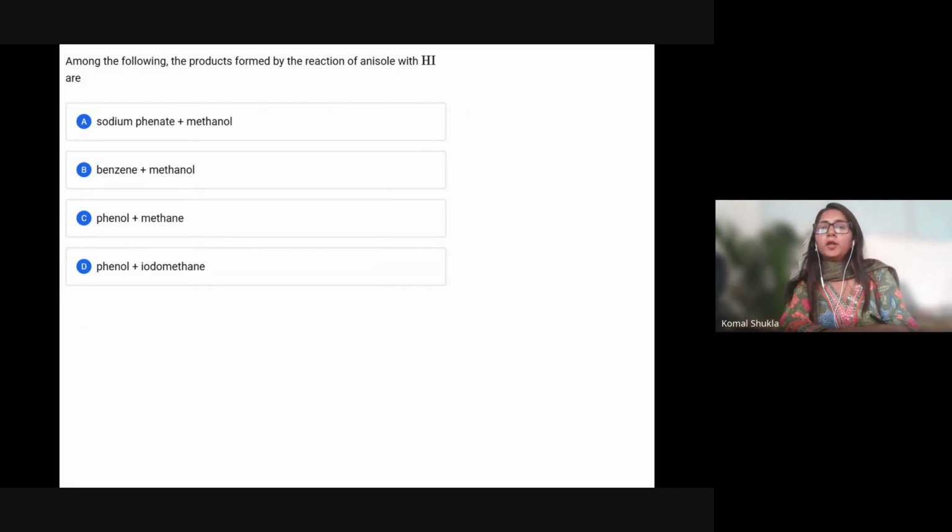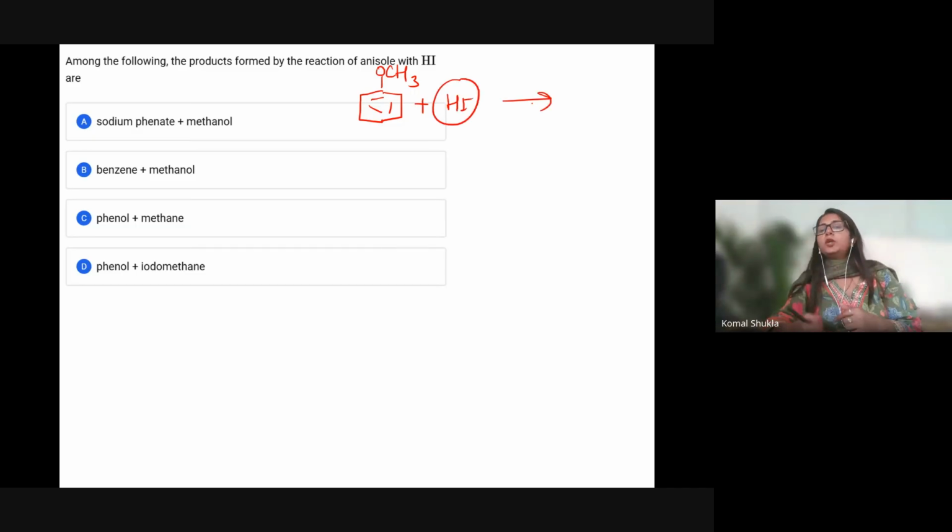Among the following, what are the products formed by the reaction of anisole with HI? Again, what is the formula for anisole? Let me write it. It's a benzene ring having an OCH3 group, which is again an ether. Anisole is an ether with an aryl ring, and it is going to react with HI. So what is going to be the product? This is very easy.